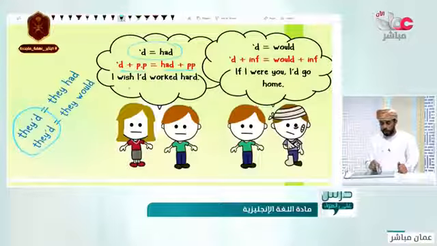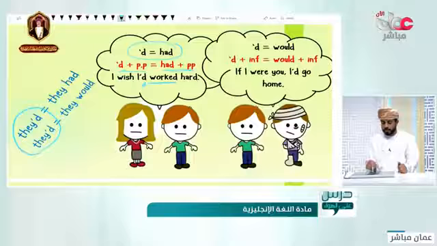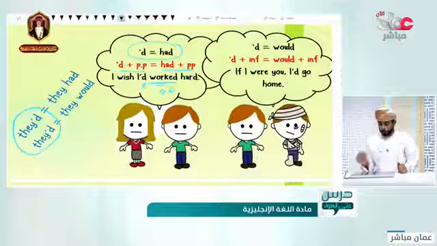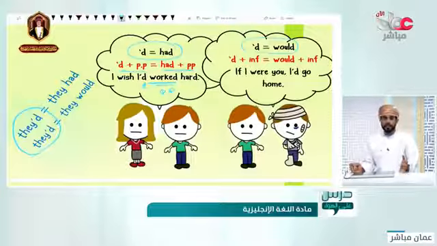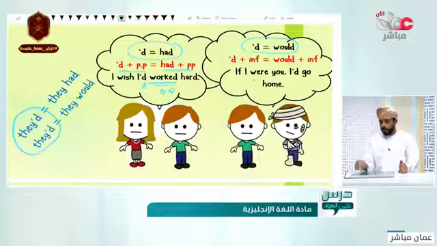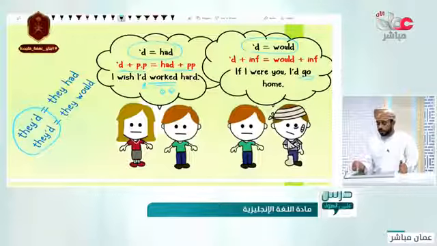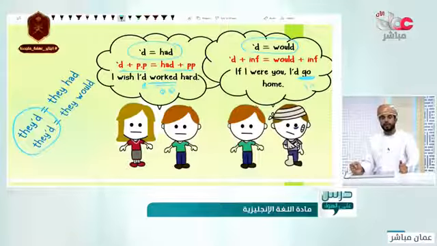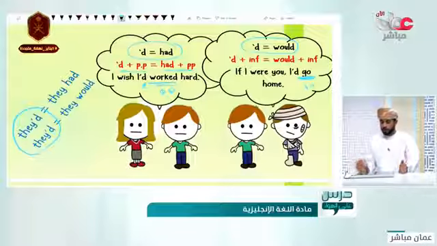Like in here, I wish I'd worked, the past participle, worked. So this one means had. Why is that? Because we have the past participle in here. Good. What about if it means would? It should have an infinitive after it, like in here, if I were you, I'd go home. Go is the infinitive. So it means that it is would. It means I would go home. Nice.